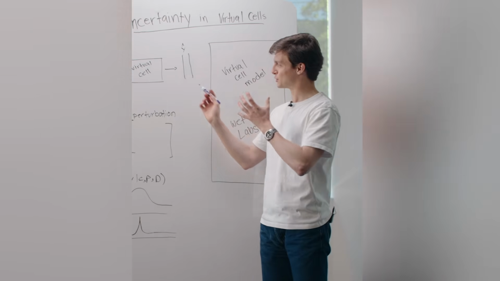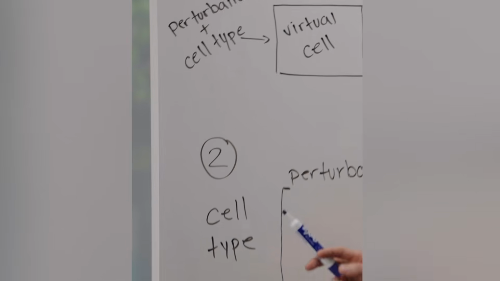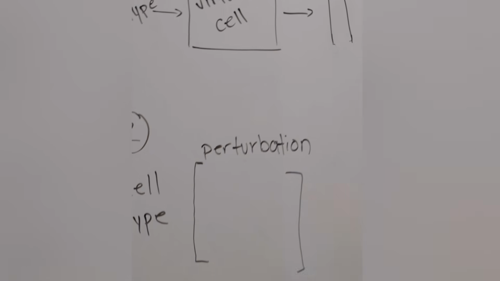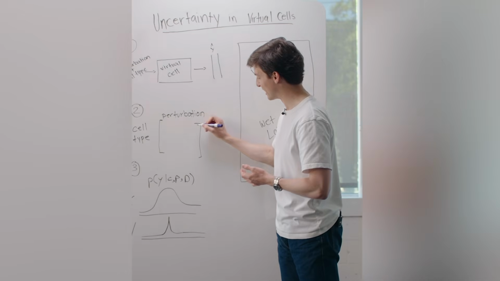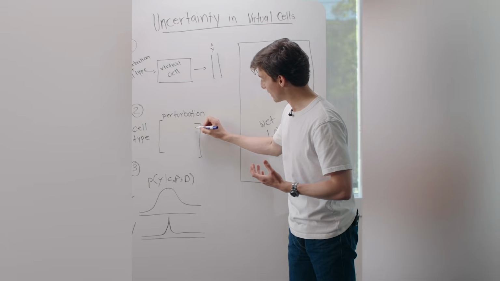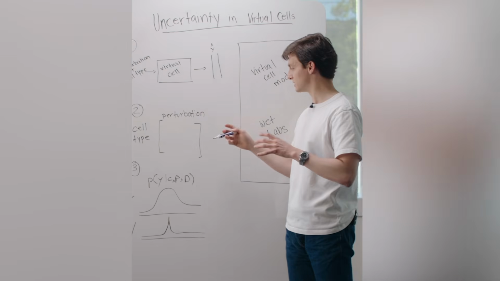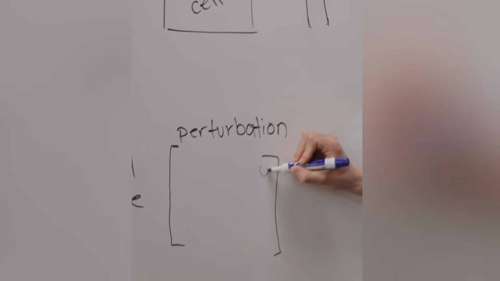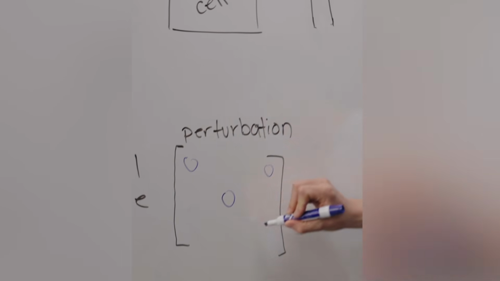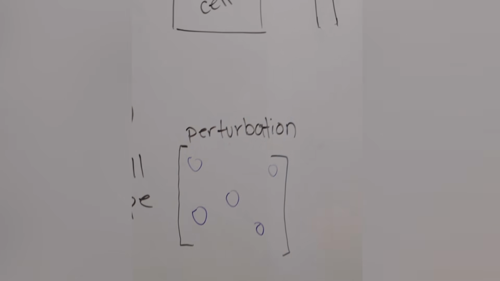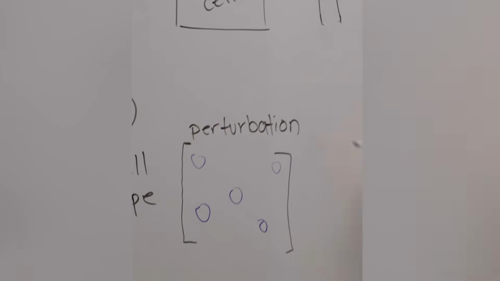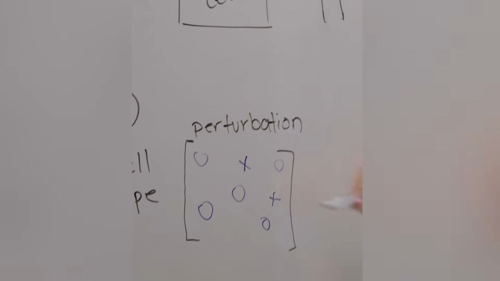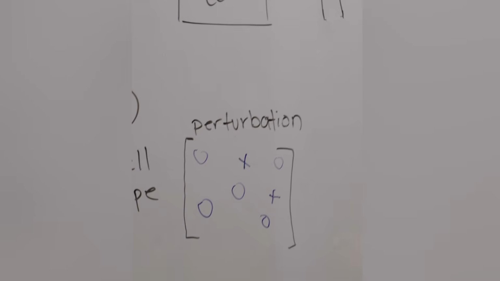The problem with virtual cells is they are trained on actual data. So imagine this matrix of cell type and perturbation combinations, and this matrix is very large. And acquiring data in this matrix is extremely expensive. So for instance, we might be training our model on a couple of samples here, and we will evaluate it out of distribution. So for instance, on some unknown samples represented by these crosses.